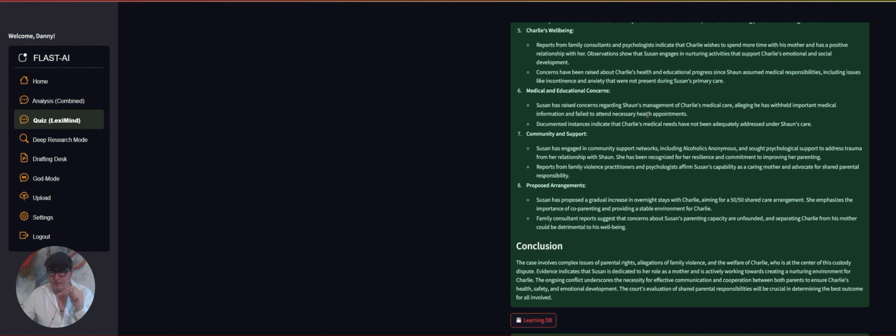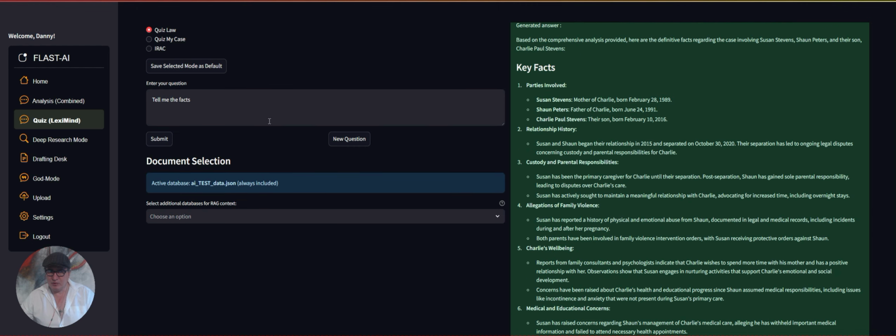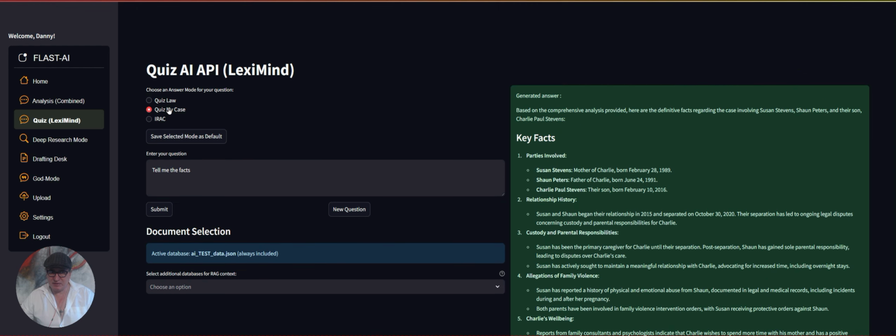It's used to fine-tune FLAST-AI to your case. So every time you ask a question, and it doesn't matter what document you're looking at, you have that base data of what it's learned, and it really fine-tunes the results and the accuracy of the information that you get. So let's take a look at the next section, Quiz My Case.